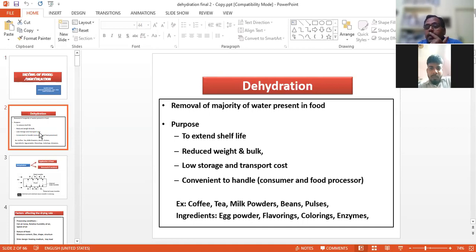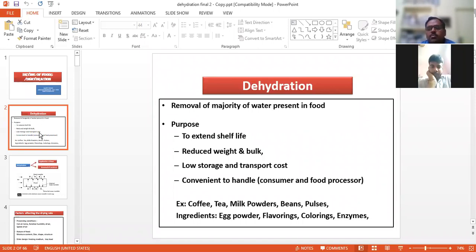Another purpose is that we can reduce the bulk, or you can simply say reduce the volume or weight of the fruits, vegetables, whatever. Because if we are transporting the bulk, then we have to pay more cost. That is, transportation cost will be more, and more storage area will be required. We also face problems in handling the foods.